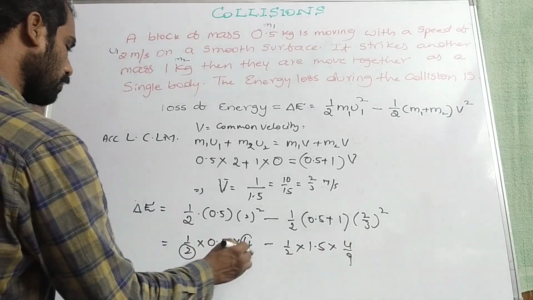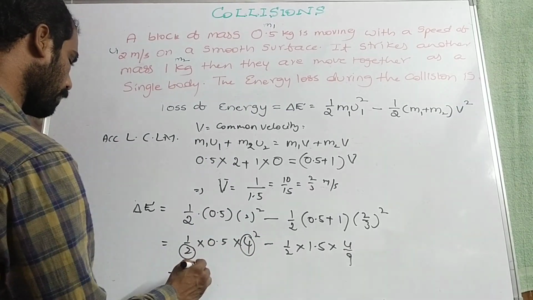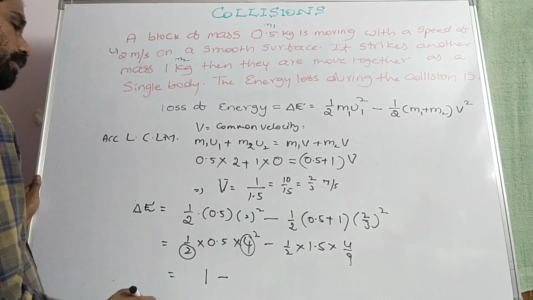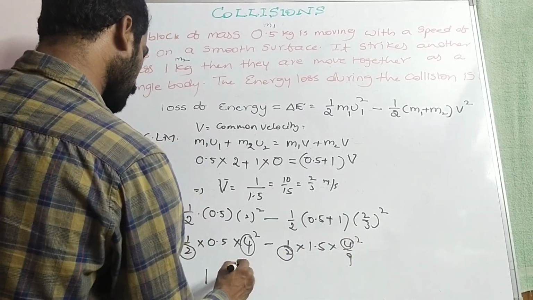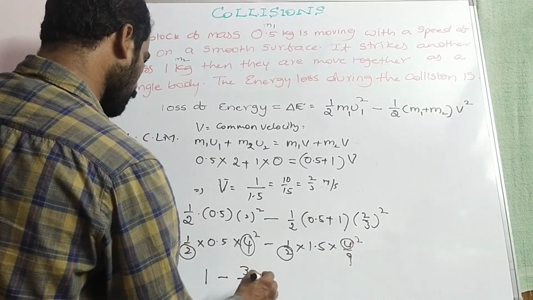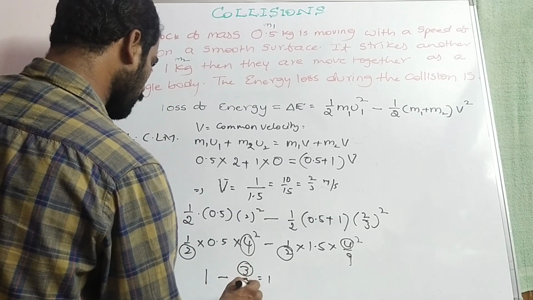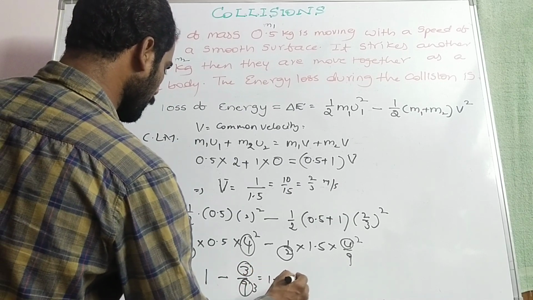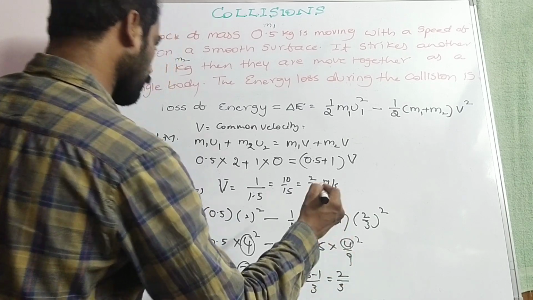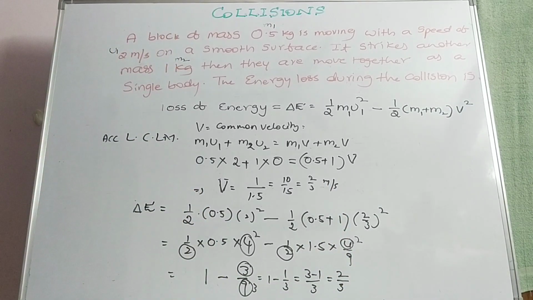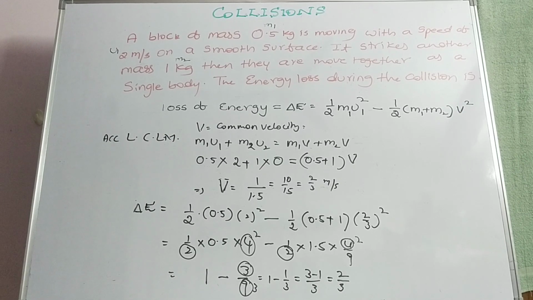The 2 ones and 2 twos get cancelled: 2 into 0.5 gives 1, minus 3 by 9, that is 1 by 3. So 1 minus 1 by 3 is equal to 2 by 3 joules. The answer is 2 by 3 joules.